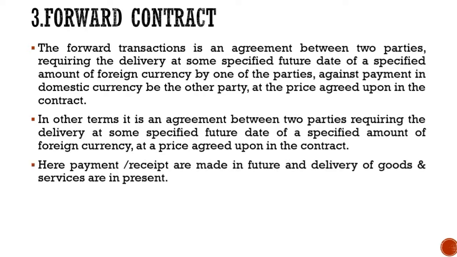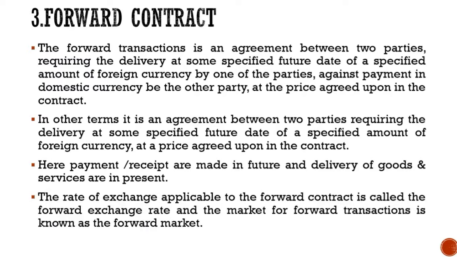Here the payment and receipts are made in future and the delivery of goods and services is in present, whereas in a future contract, the delivery and payment both are in future. The rate of exchange applicable to the forward contract is called the forward exchange rate, and the market for forward transactions is known as the forward market.